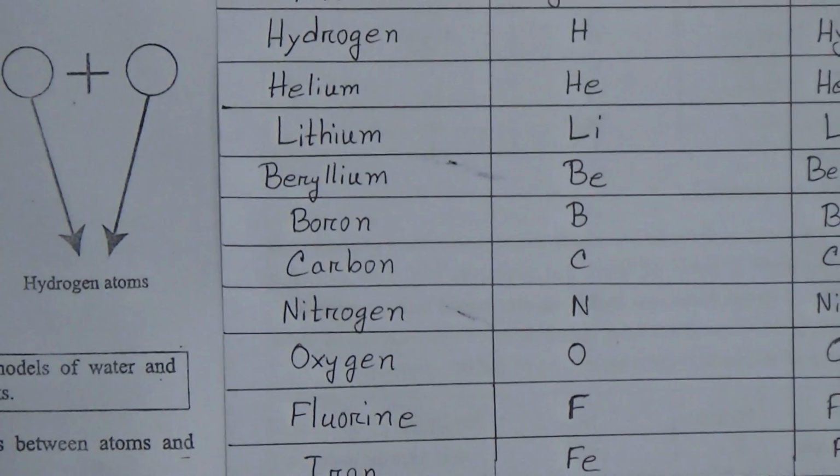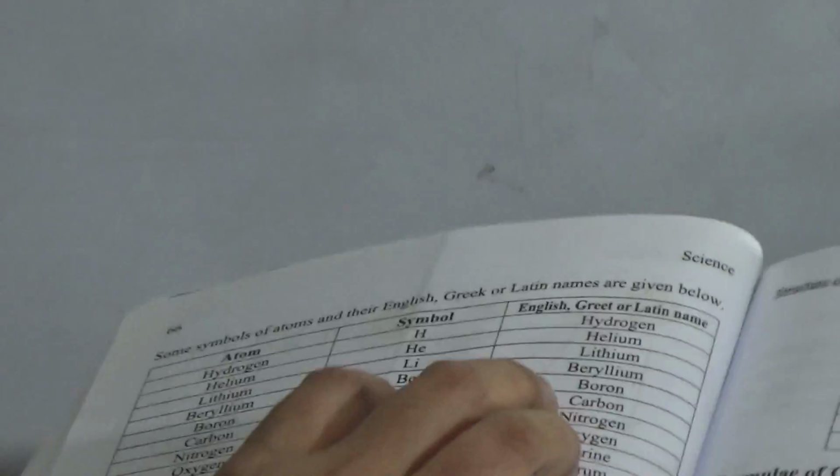You can see here is page number 63, and here is lesson 6 and page number 66. Here is the symbol chart.